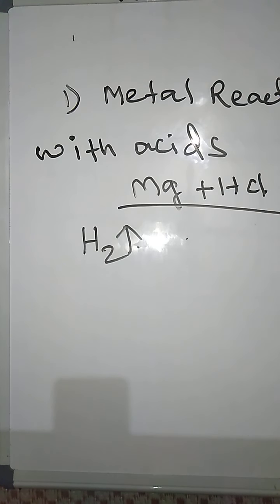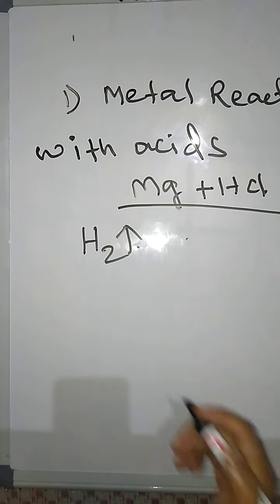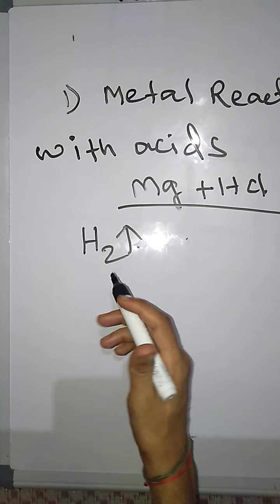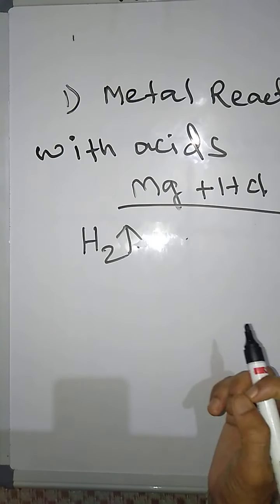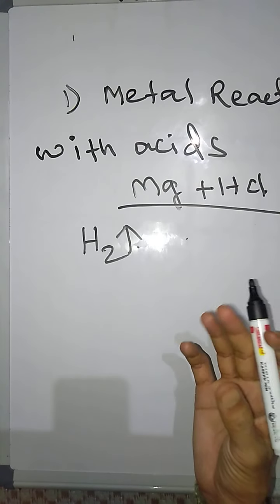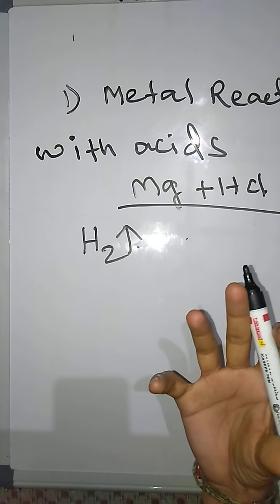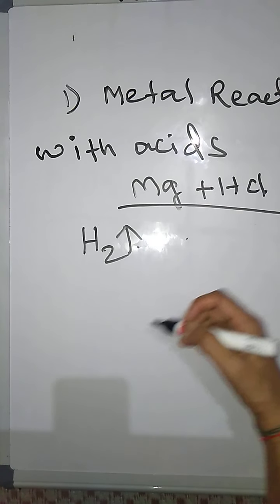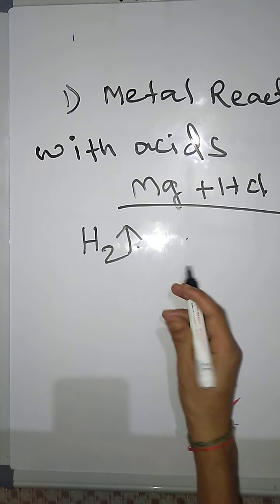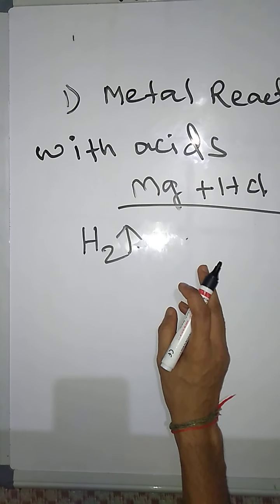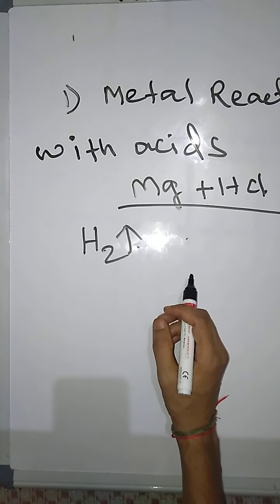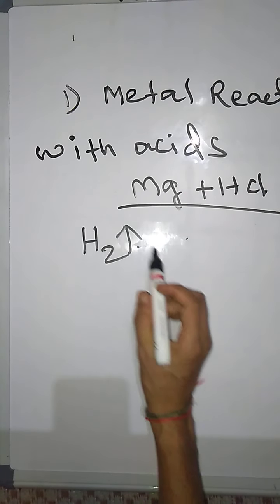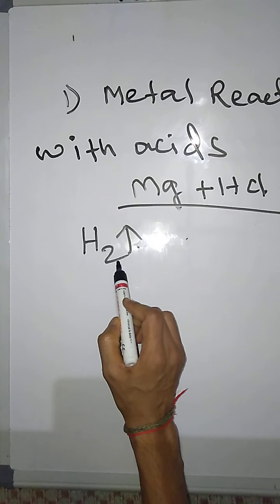So how do we know that when metal reacts with acid, it liberates gas? What is the proof? There is a test for this. When you keep it near a burning flame, the flame will make a pop sound. A pop-like sound comes, which means the H2 released by reacting with metal makes a pop sound with the burning flame. Understand? So remember that when metal reacts with acid, it releases H2 gas.